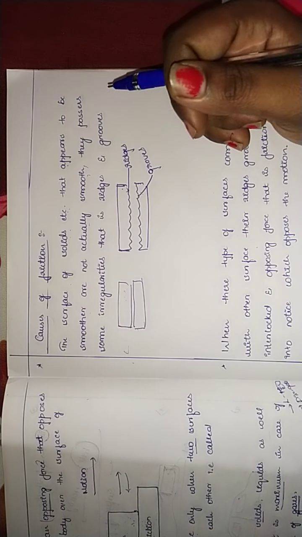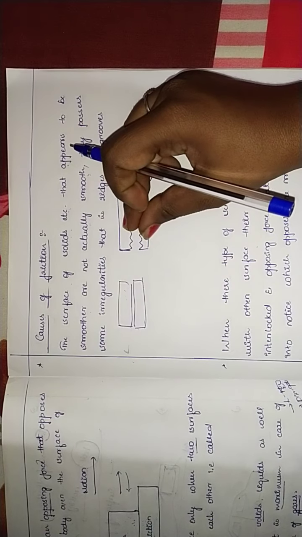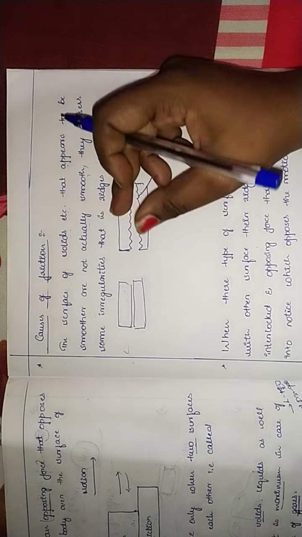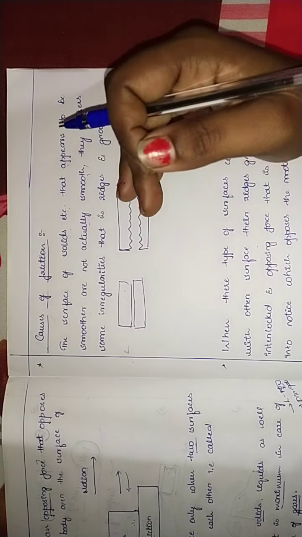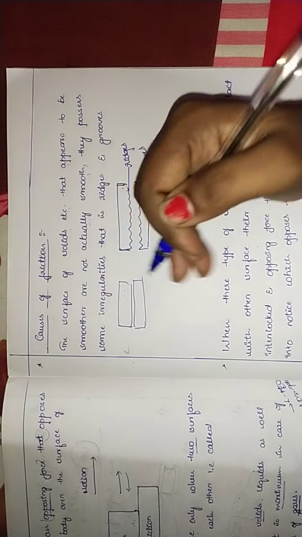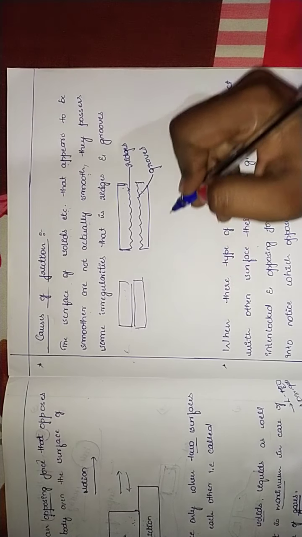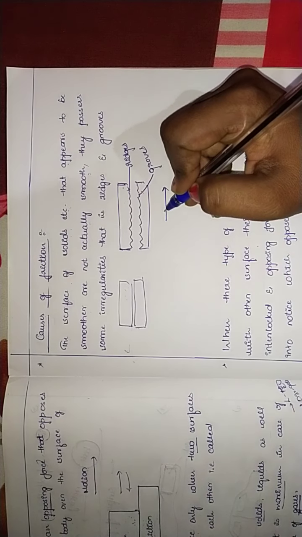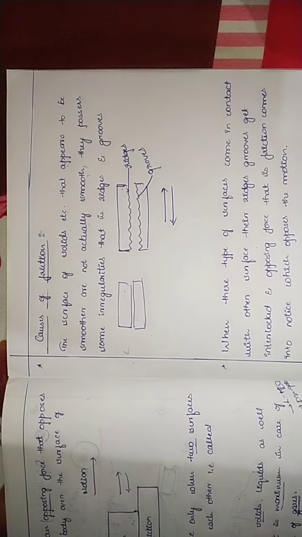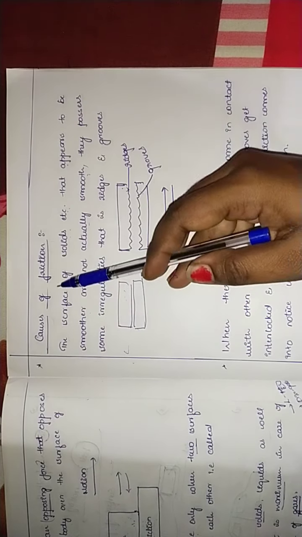Ridges and grooves get interlocked. So when we have to move, these two and these two come in contact, they get interlocked. When they come in contact, they get locked. We need to apply force in order to overcome this. To move it, we need to apply some force, isn't it? So similarly, friction will be on this, force will be applied and the friction will act in the opposite direction. Got it, children? So this is an example of the causes of friction.